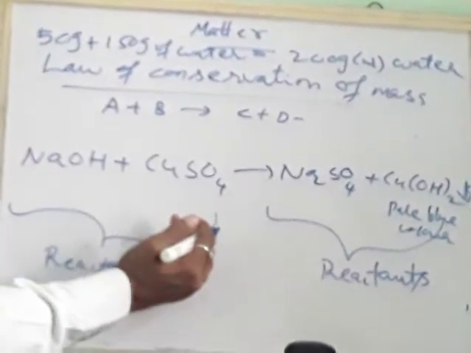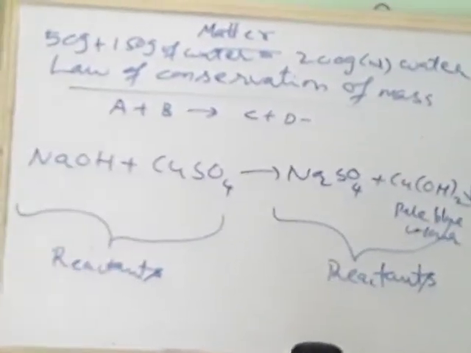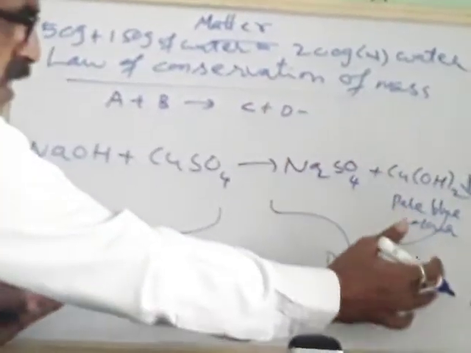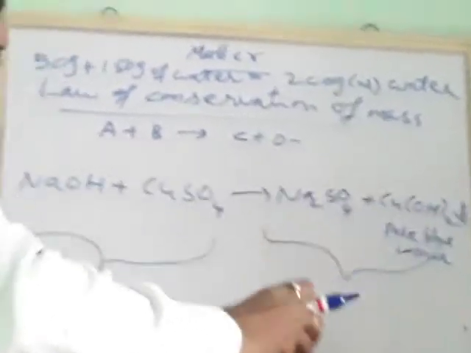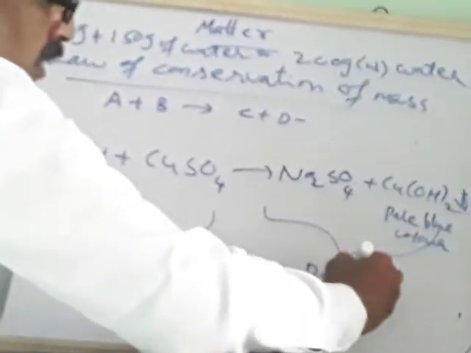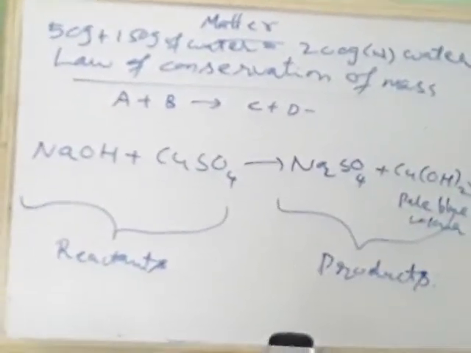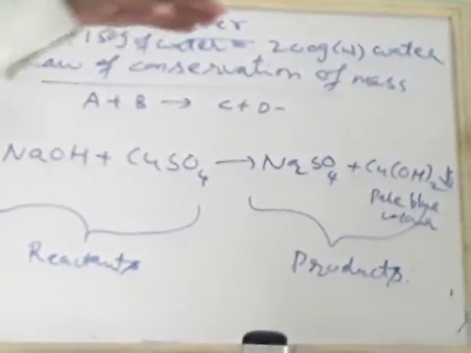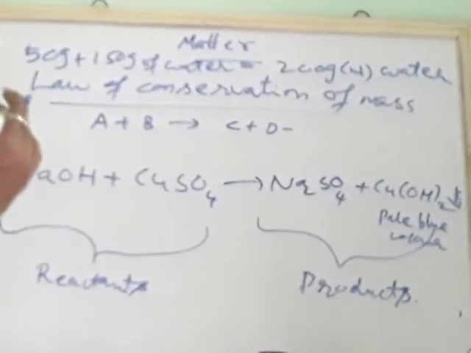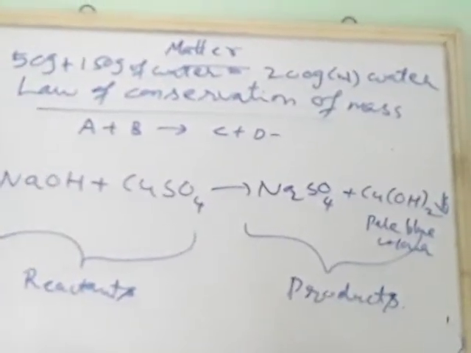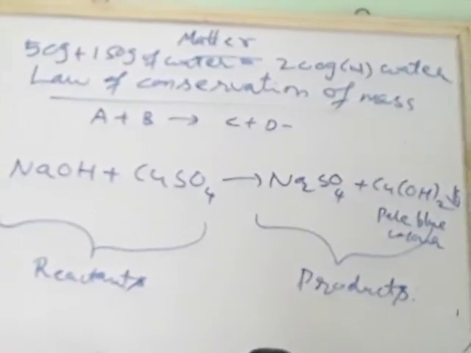Means the mass of these both will be equal before the reaction, and after the reaction the mass of the product will be equal. This is product. Okay. So this way we can prove that the mass of reactants is equal to the mass of products, as per the law of conservation of mass. The two solutions in the reactants will be equal to the two solutions in the products.